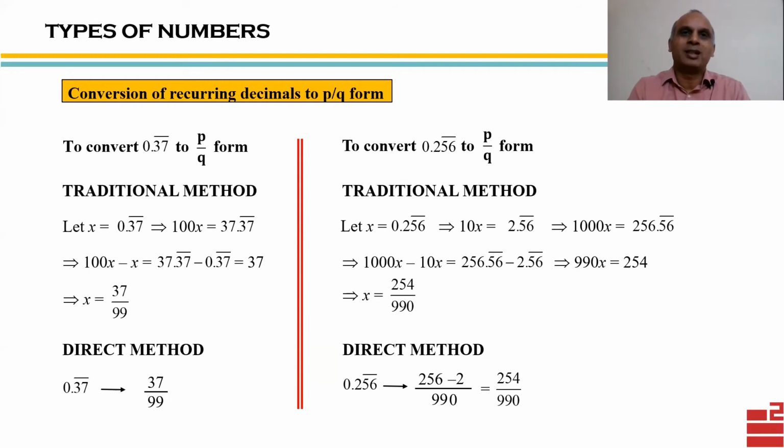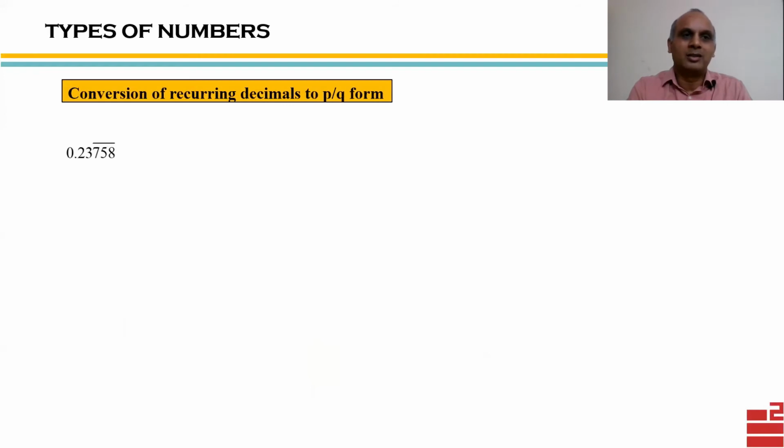Let's try some more examples to get more comfortable with this method. So this is our example, 0.23 and the bar over 758. Now I hope you know how to solve this. The first step is to write the number without decimal, without bar. So we write 23758. Subtract the non-recurring constituent, 23.